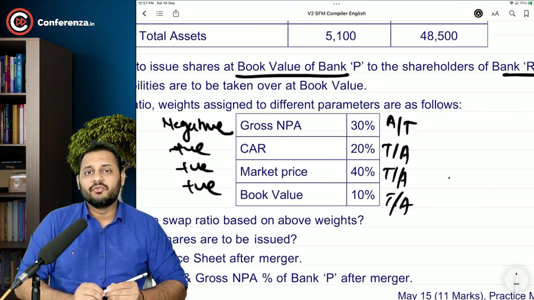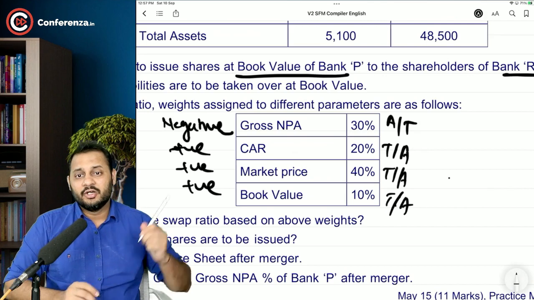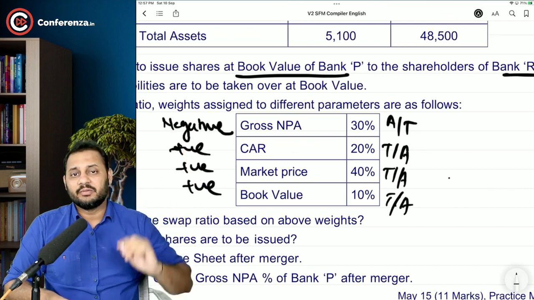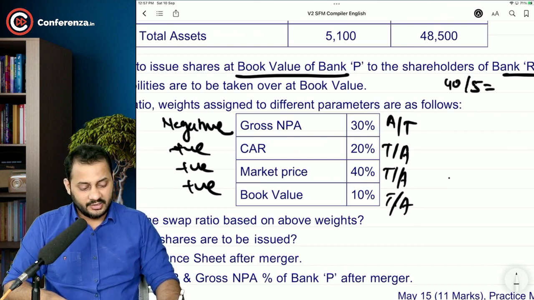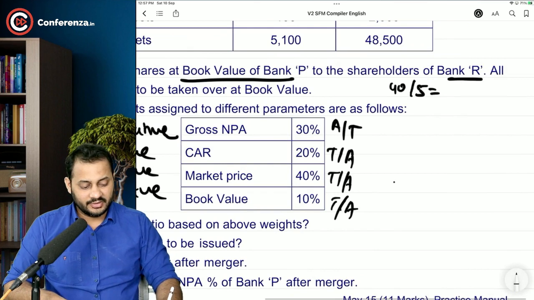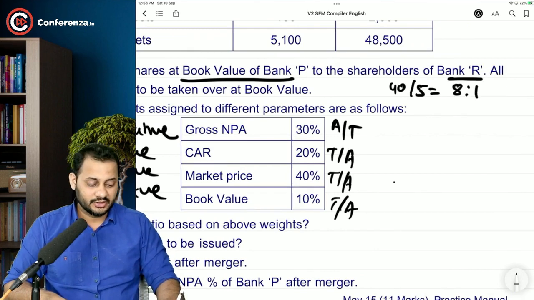A lot of students who faced this question for the first time took target by acquirer in gross NPA cases as well. See, the target's NPA is 40% and the acquirer's NPA is 5%. And if you take target by acquirer as a ratio, it will come to 8:1. That means for one share of their company, you are issuing your 8 shares.